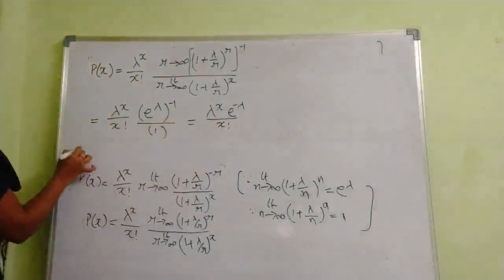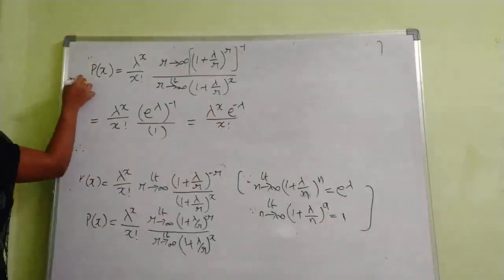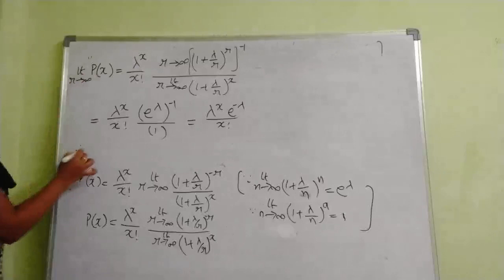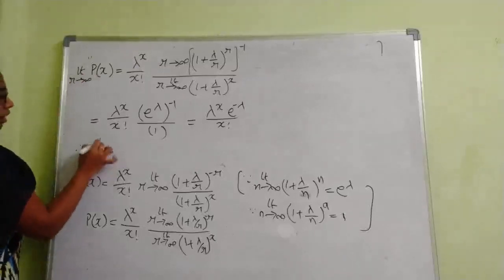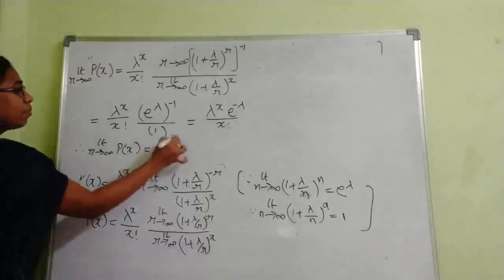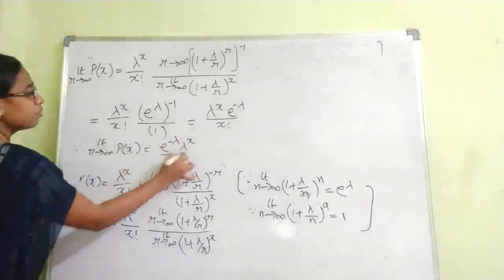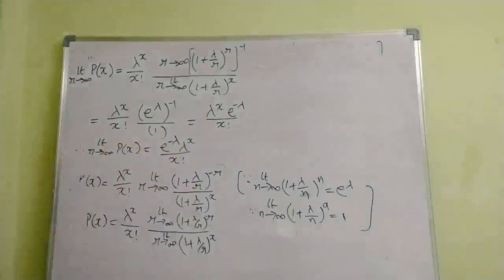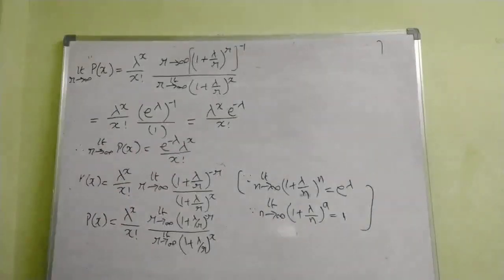So for this we have applied limit r tends to infinity, right? So limit r tends to infinity P of x is equal to e power minus lambda, lambda power x by x factorial. If you remember, this is nothing but the PMF of the Poisson distribution.